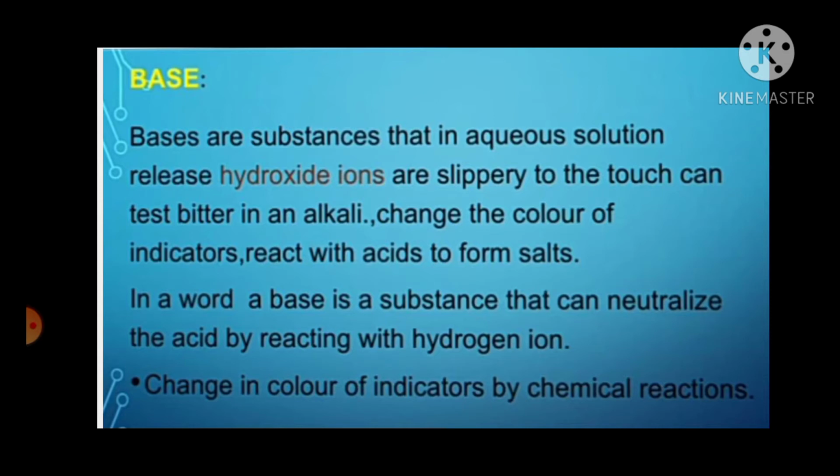Base. Bases are substances that in aqueous solution release hydroxide ions, are slippery to the touch, can taste bitter, change the color of indicators, and react with acids to form salts. In a word, a base is a substance that can neutralize an acid by reacting with hydrogen ion. Change in color of indicators is by chemical reactions.